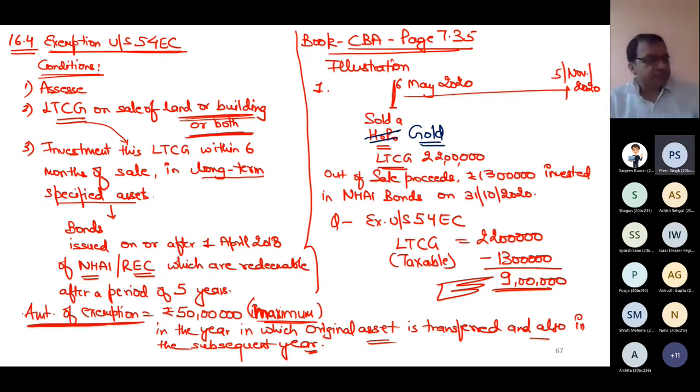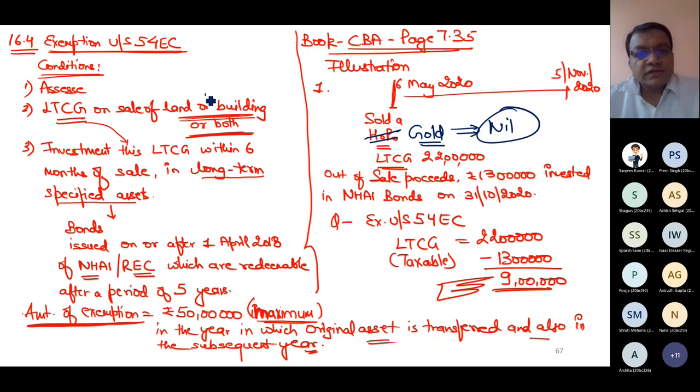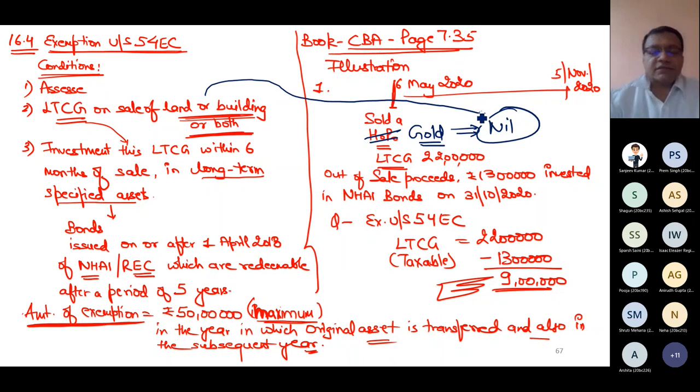Any answer? Nil. Why? Because only if I transfer land and building long term can I claim exemption under 54 EC. If I am selling gold, I cannot claim any exemption of section 54 EC.